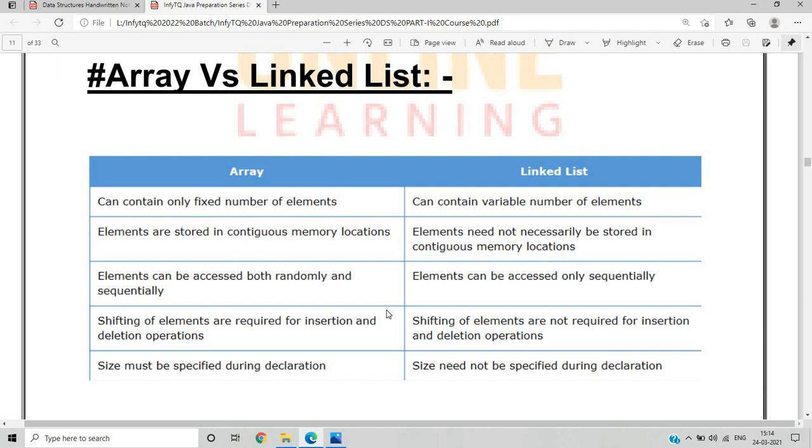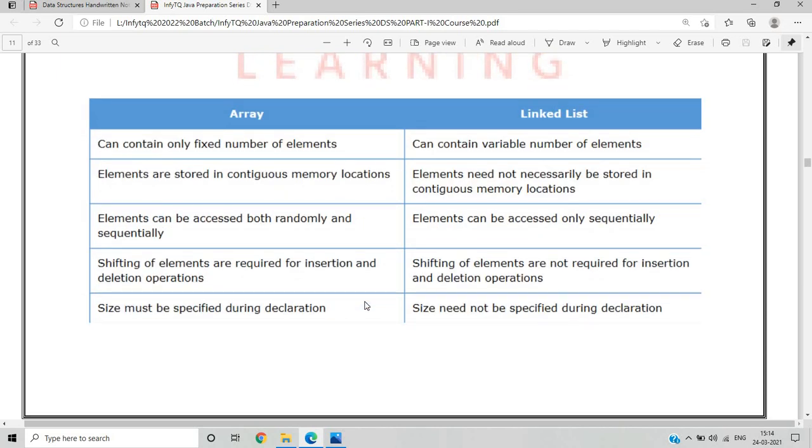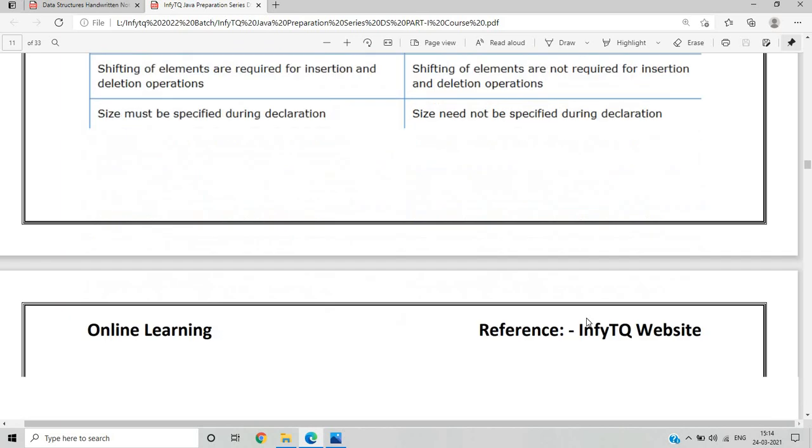An array can be accessed both randomly and sequentially, and a linked list can be accessed only sequentially because it cannot be accessed randomly. In the case of an array, shifting of elements is required for insertion and deletion operations, as we have already discussed in the previous concept. In the case of a linked list, shifting of elements is not required for insertion and deletion operations. What is the last difference between array and linked list? Size must be specified during declaration when we declare an array, and in the case of a linked list, size need not be specified during declaration.